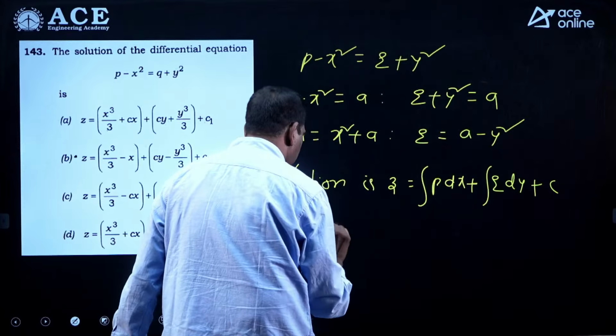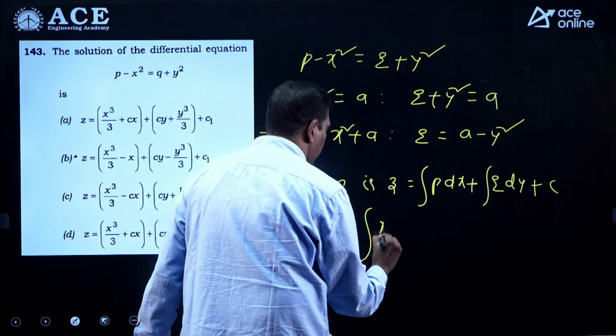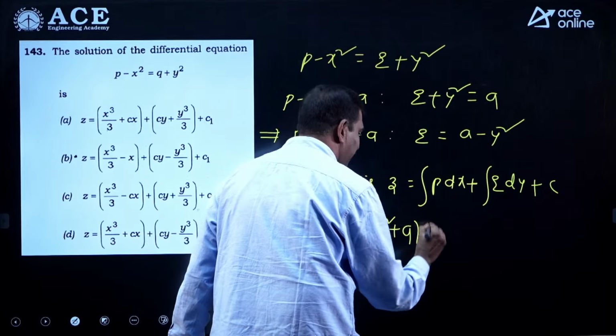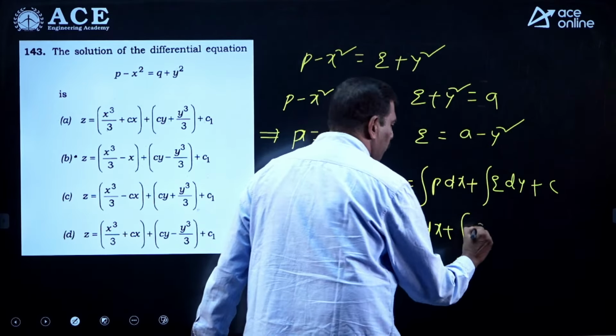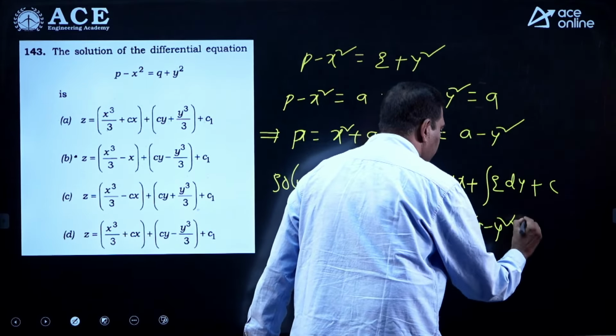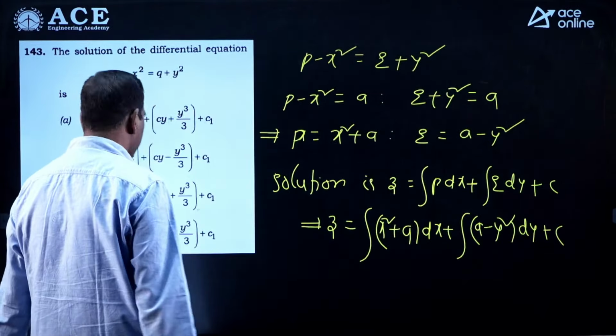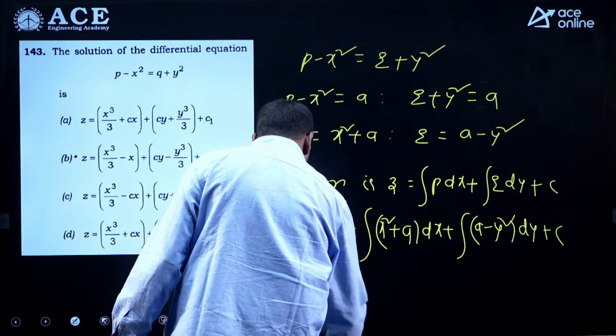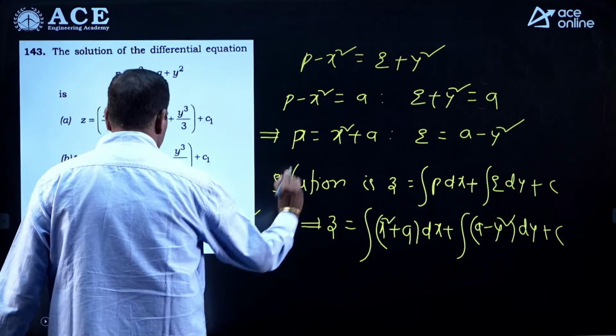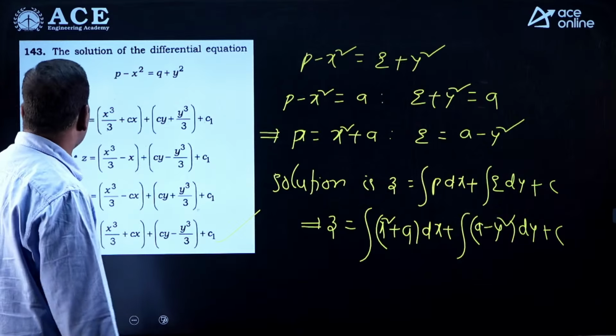So z is nothing but, what is p? x square plus a dx. What is q? a minus y square dy plus c. You just integrate this, very simple integration. If you integrate, finally what we got is 143, option D. Verify once, option D is correct for it.